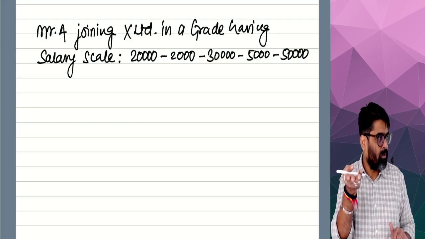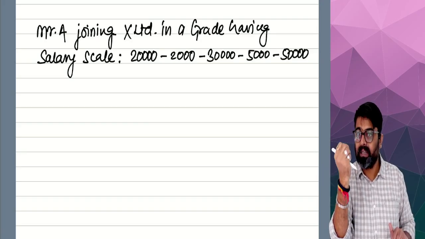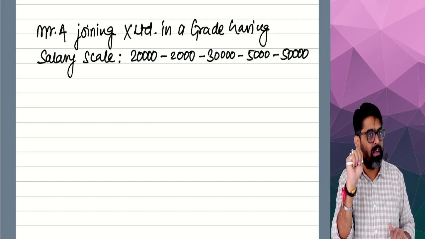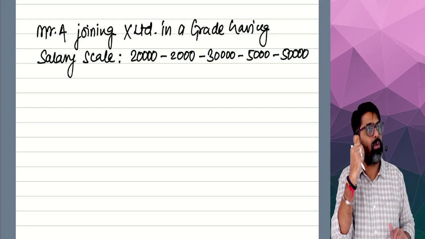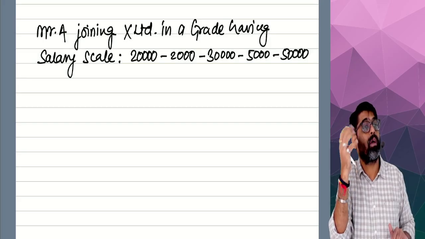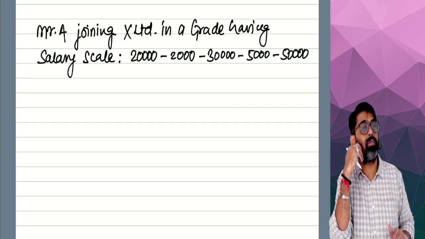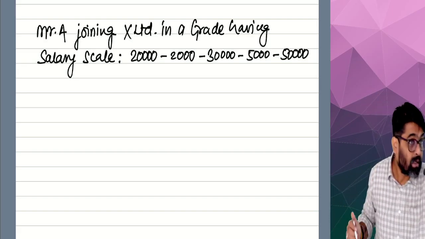Second year of service will be over. You will start service for the third year. So in the third year of your service, again 2,000 rupees will be an increment. So now your salary will be 24. Fourth year of service, 26. Fifth year of service, 28. Sixth year of service, 30.